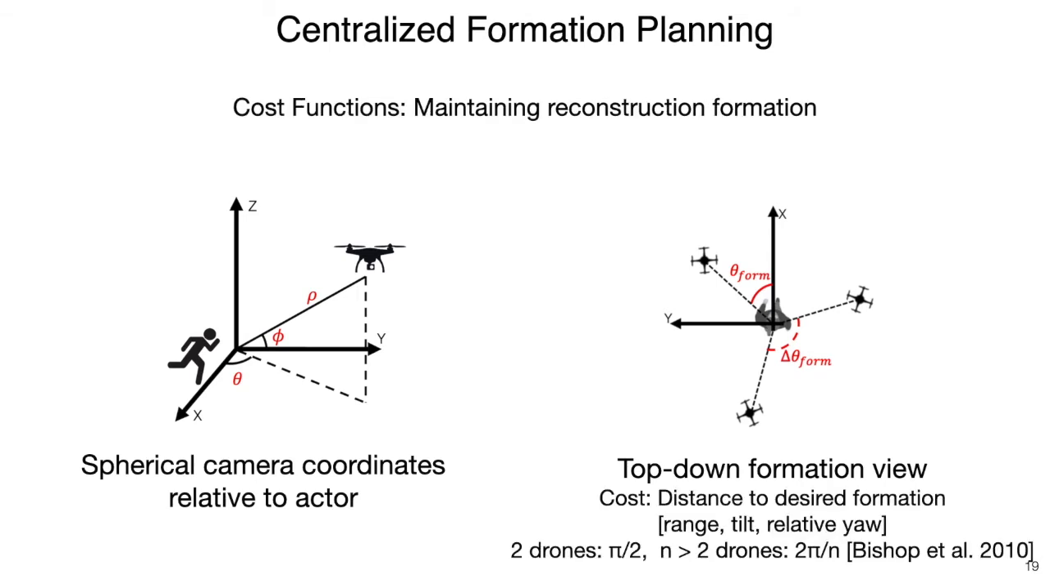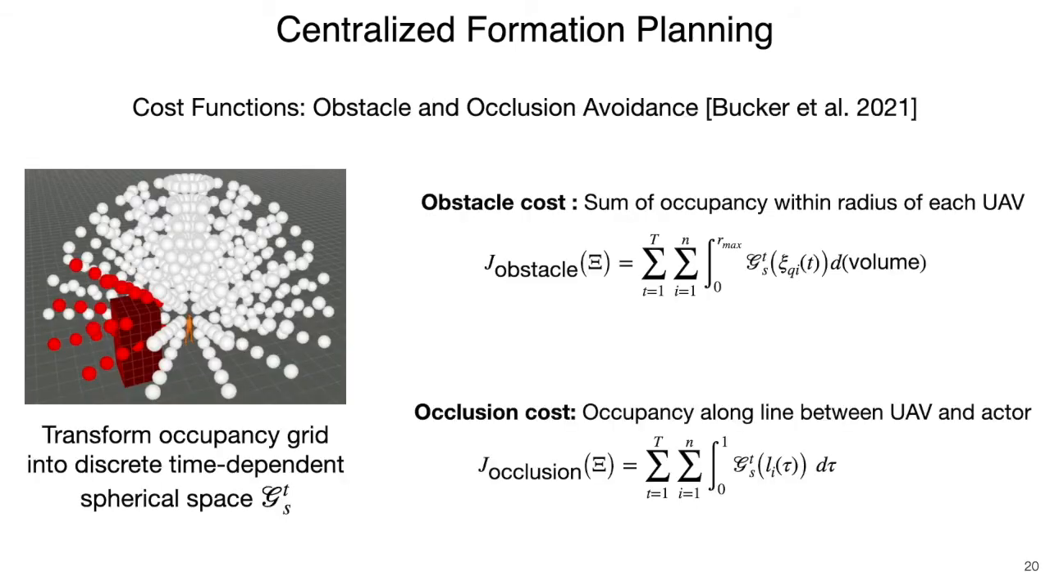To minimize the skeletal post-reconstruction error, the ideal camera formation should maximize the angular distance between the multiple cameras to minimize triangulation error, while keeping a low tilt angle. To reason about the role of obstacles, we first transformed the occupancy grid into our spherical space.